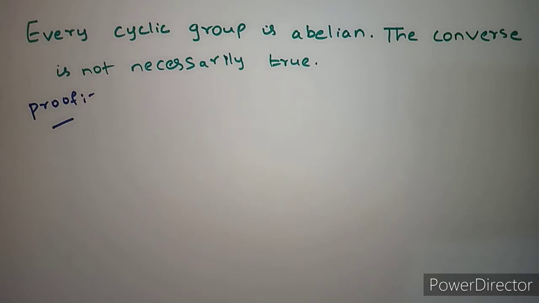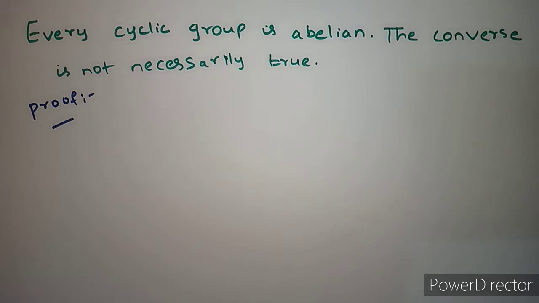First of all, what do you mean by a cyclic group? A cyclic group is nothing but a group which is generated by a single element, right? So it is a group and it is generated by a single element. It is already satisfying all the properties of a group because it is a group.